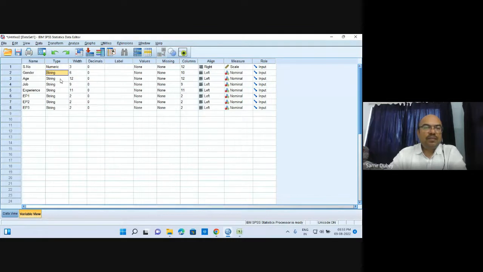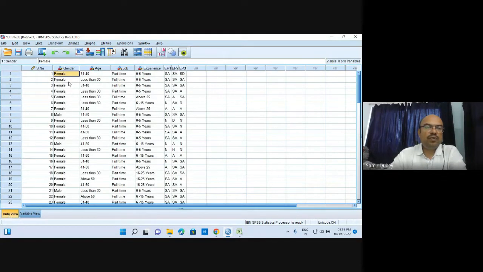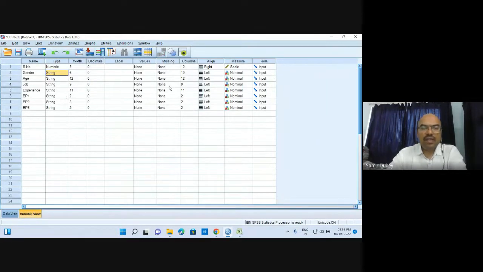For our purpose, we need to convert this into numeric. So we have two different options. First, you can go to the data view and convert individually, coding all the females and males. Alternatively, you can go to the variable view and code it from here.